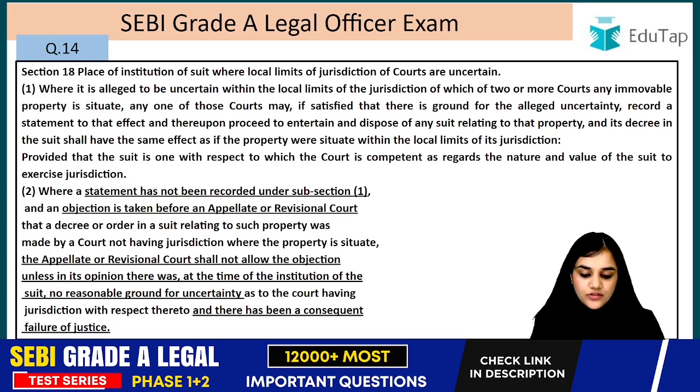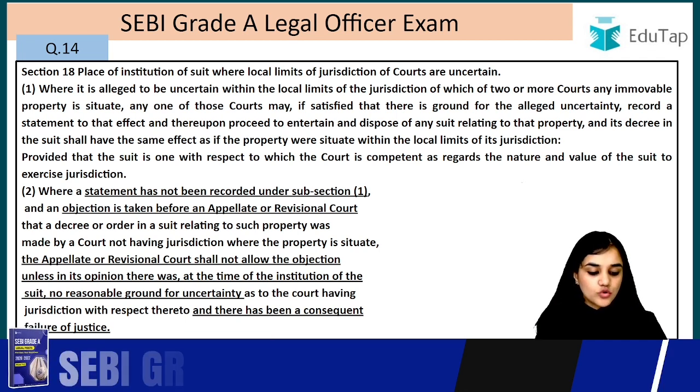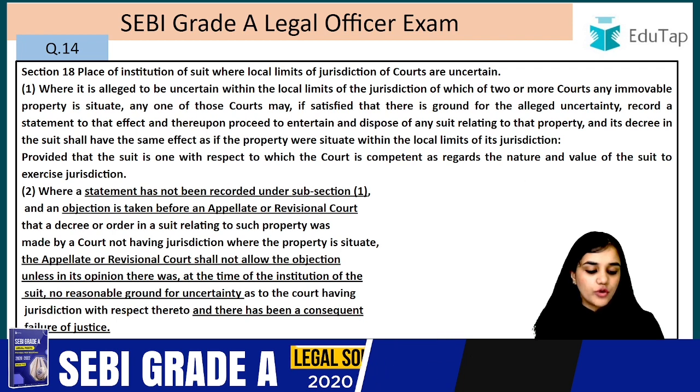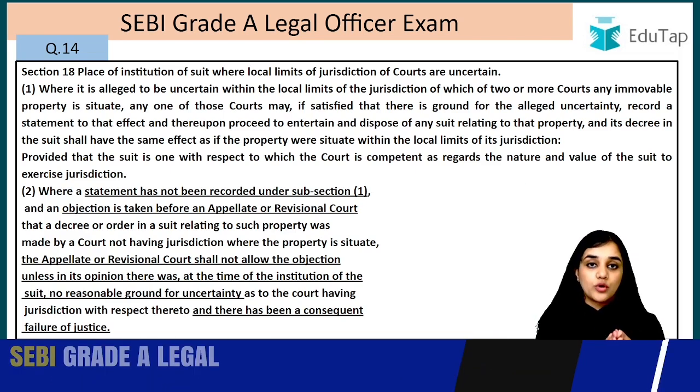Where it is alleged to be uncertain within the local limits of the jurisdiction of which of the two or more courts any immovable property is situated, any one of those courts may, if satisfied that there is ground for alleged uncertainty, So what is happening here is that there is uncertainty with regard to where that immovable property is situated and within whose jurisdiction that property is situated, right?